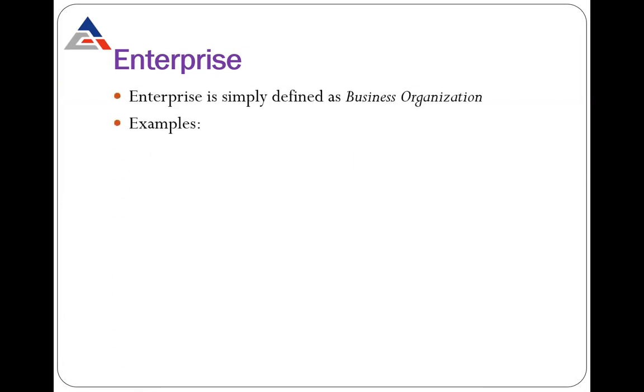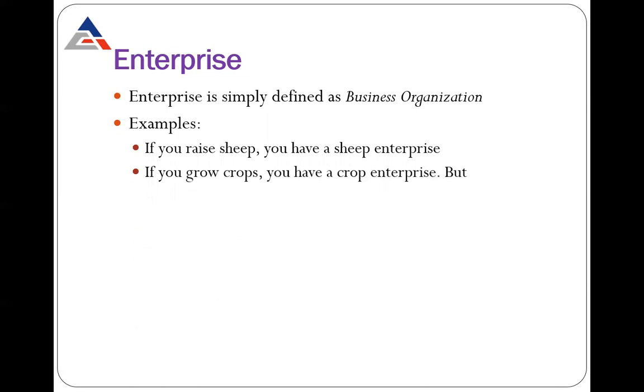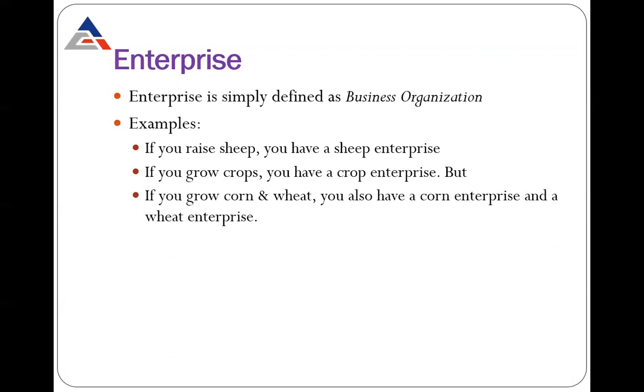What does enterprise mean? Enterprise is simply defined as a business organization. Any business is known as an enterprise. For example, if you raise sheep, then you may have a sheep enterprise. If you are growing crops, you have a crop enterprise. If you grow corn and wheat, you can have a corn enterprise and a wheat enterprise. These are layman examples.